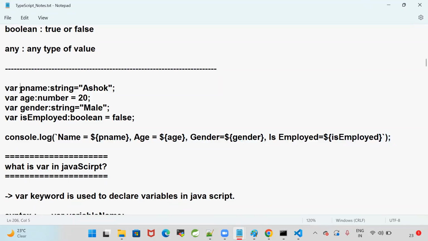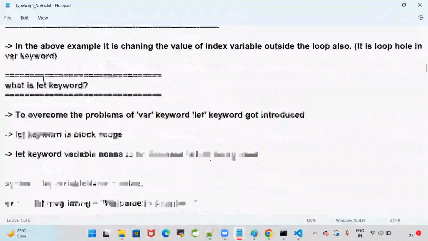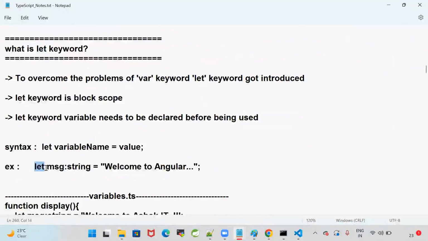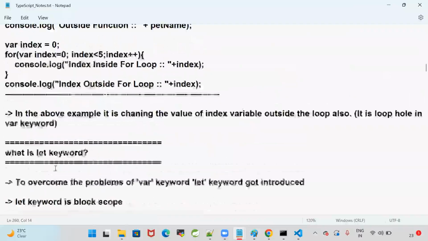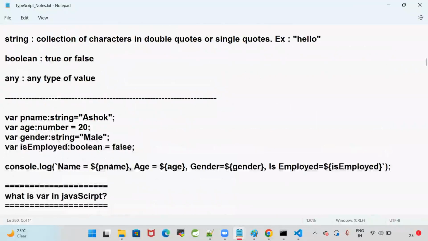Sir, is var mandatory or optional in the declaration? Not mandatory. In tomorrow's session, I will tell you what is var and what is let. You can use the let keyword or you can use the var keyword to declare the variables. What is the difference between var and let? That I will explain in tomorrow's session.